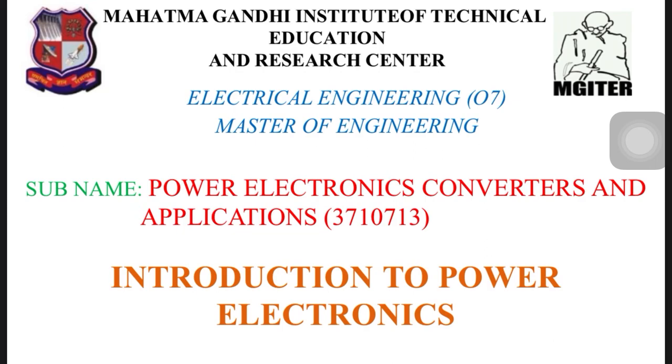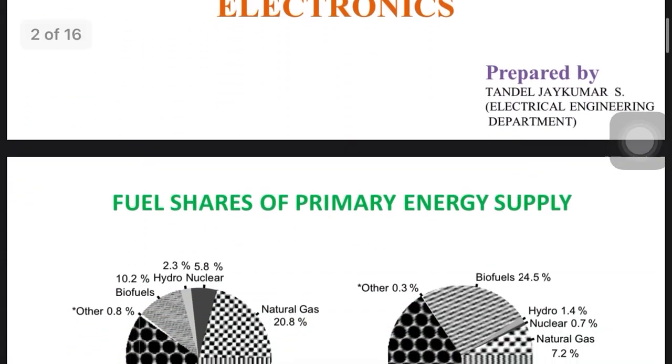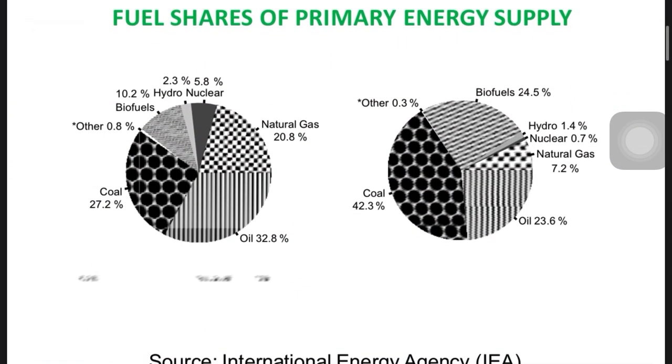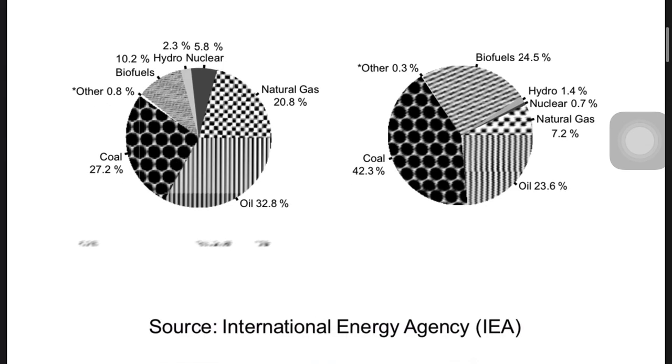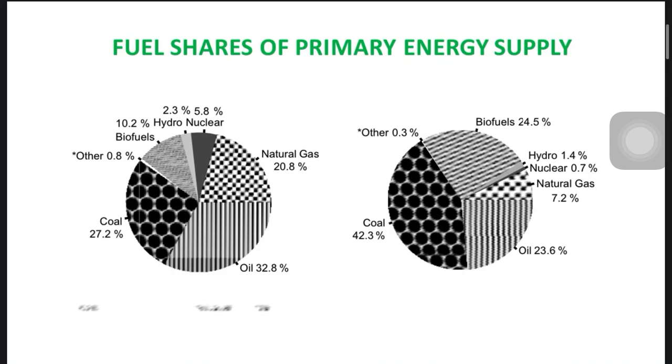So let's start the introduction to power electronics. Before starting, I found some sources of energy, through which the yearly energy consumption or energy generation, we can say, by the different sources: conventional sources, fossil fuels, renewable sources, whatever. So I found this from the International Energy Agency, that is called the IEA, which gives some data. It's quite old data, I think 2019 data, but the concept is what matters.